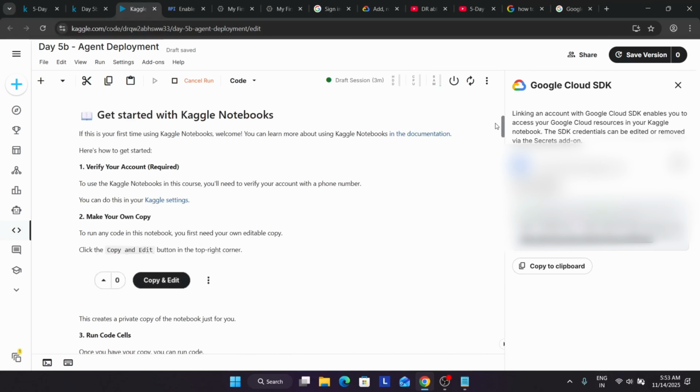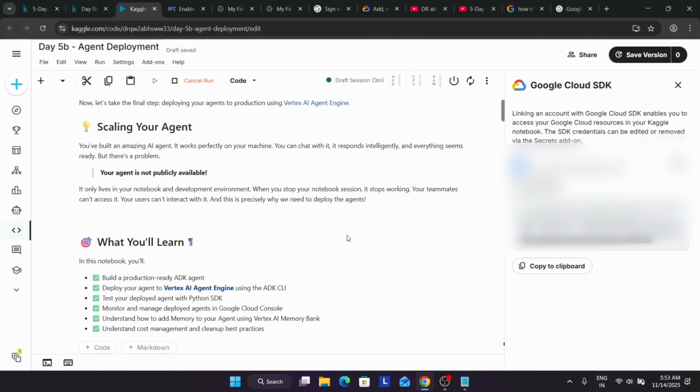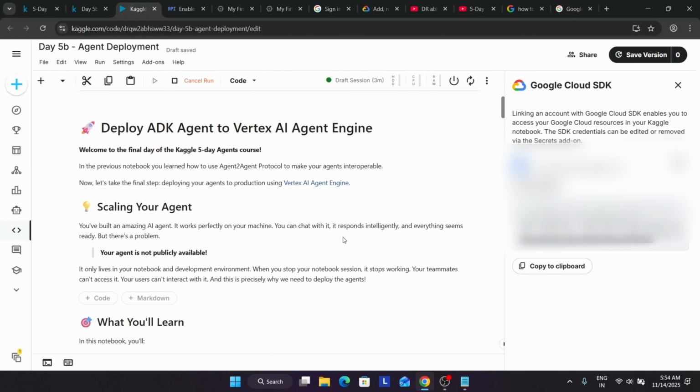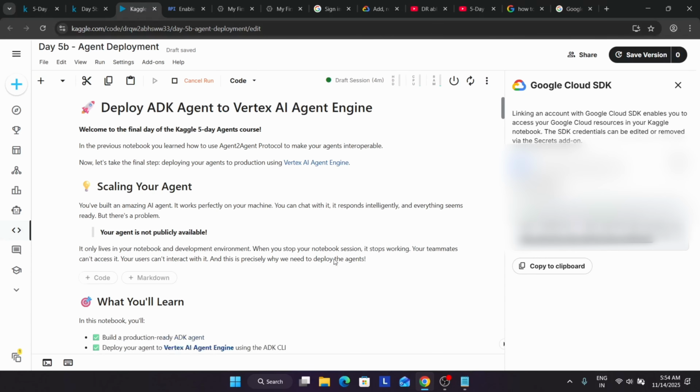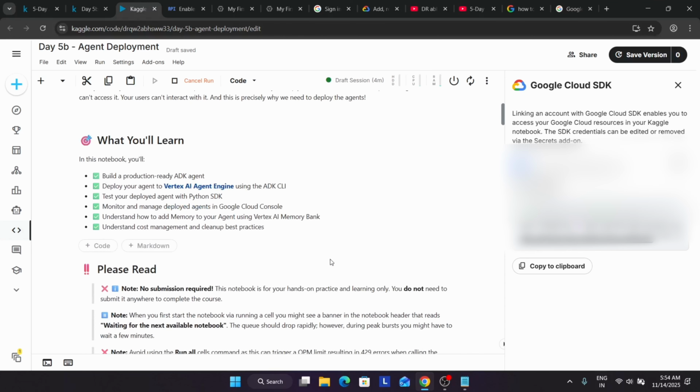So here what it does. Basically we are working on the deployment of education to the Vertex AI engine, and here we will be scaling it step by step. And here we'll learn about the production ready ADK agent and how to deploy the agent to Vertex AI agent engine using the ADK CLI. Also, we'll be testing the deployed agent, Python SDK, and monitoring and managing deployed agents in the Google Cloud Console.